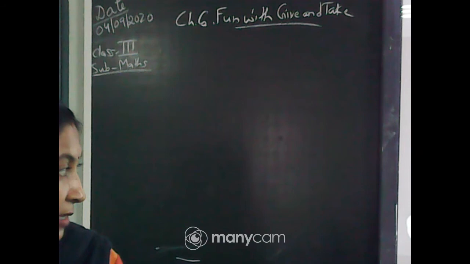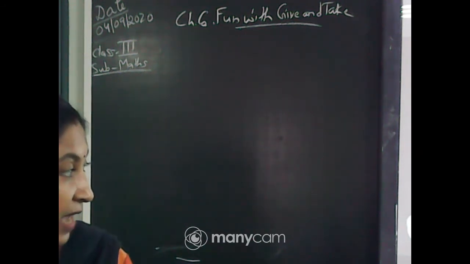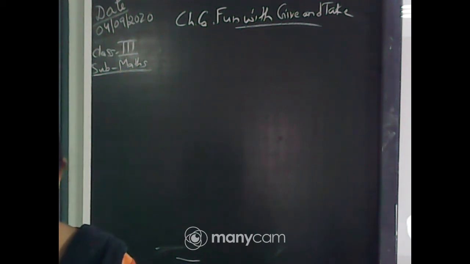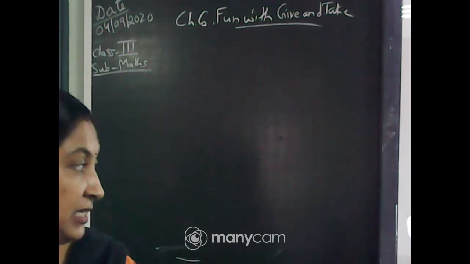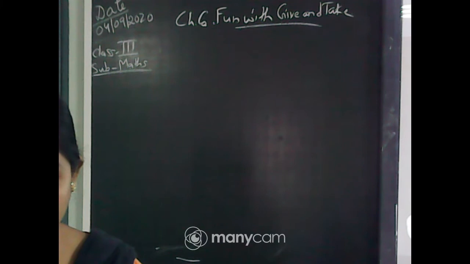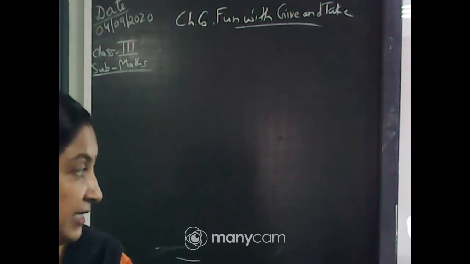Yes, that means up to page 81 we have completed. We have to start today from page number 82. So students, quickly come to page number 82, put the date and you will do it in the book. It is very simple addition and subtraction, 2-digit and 3-digit addition subtraction. So you will do it in your book. These all are very easy things.